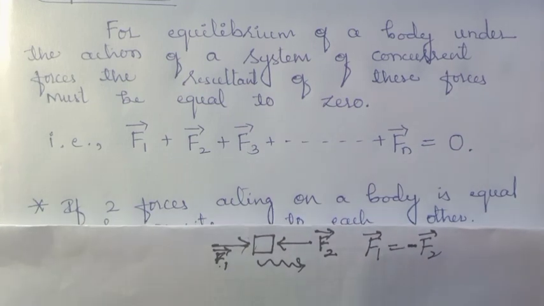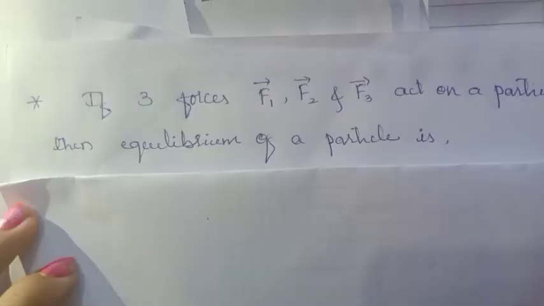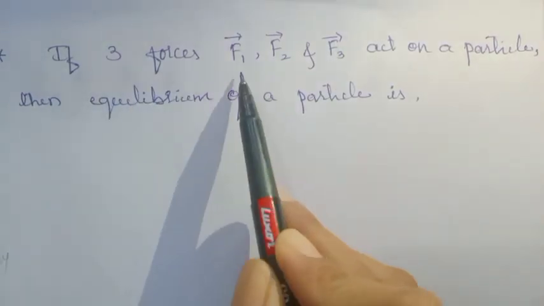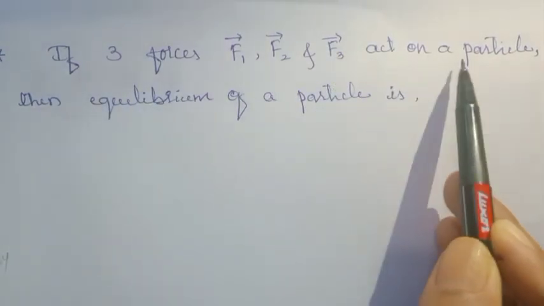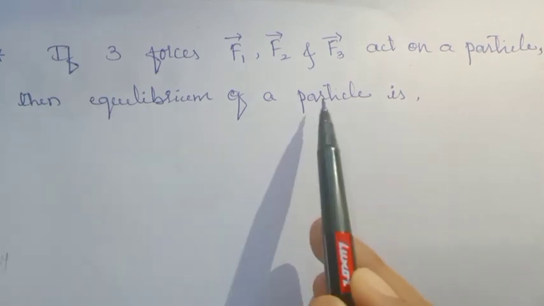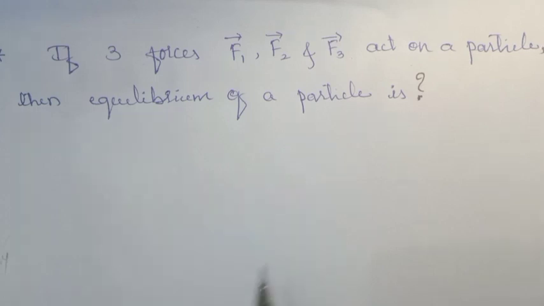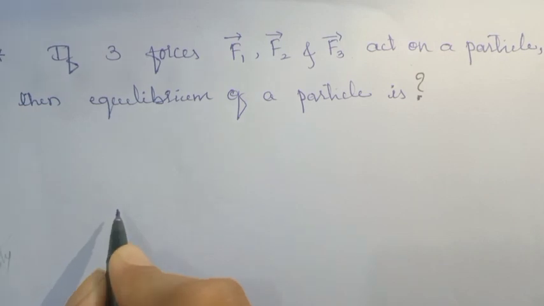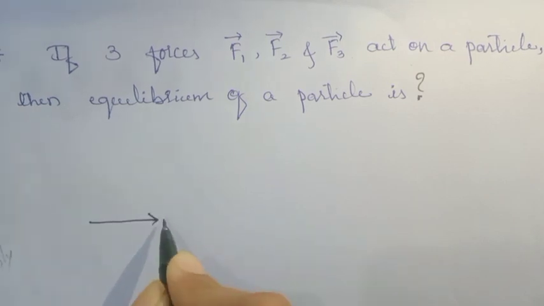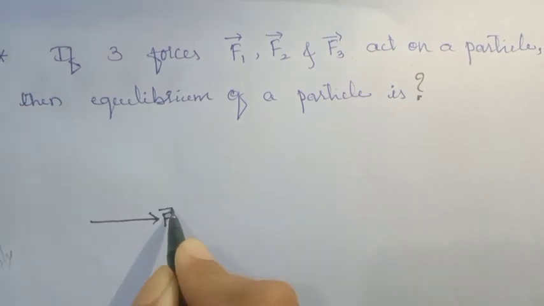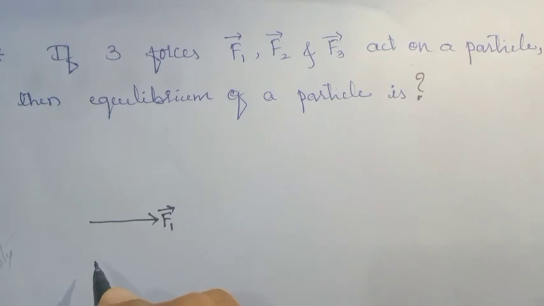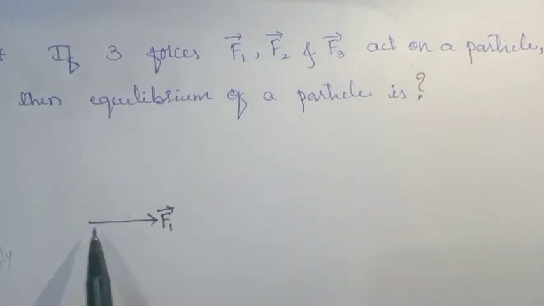Is it clear? In the place of two forces, if we put three forces, then what happens? Let's see. If three forces F1, F2 and F3 act on a particle, then what happens to the equilibrium of the particle? Let's see. We are going to consider three forces. So I will consider the force F1 in this direction. So this is the vector F1 force, and I will consider one more force F2 in this direction.